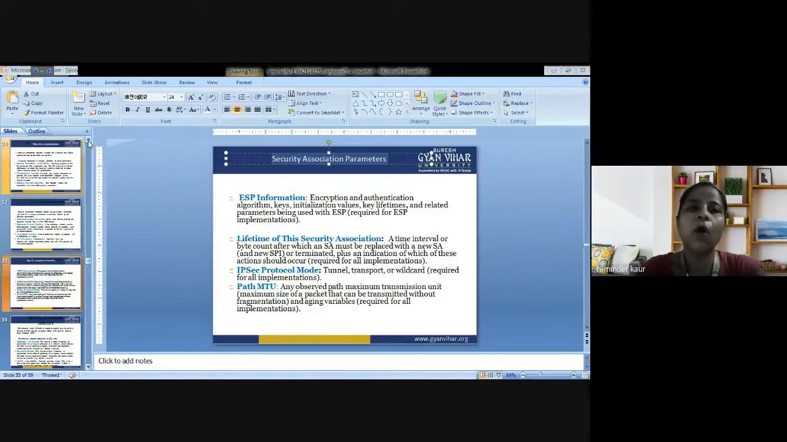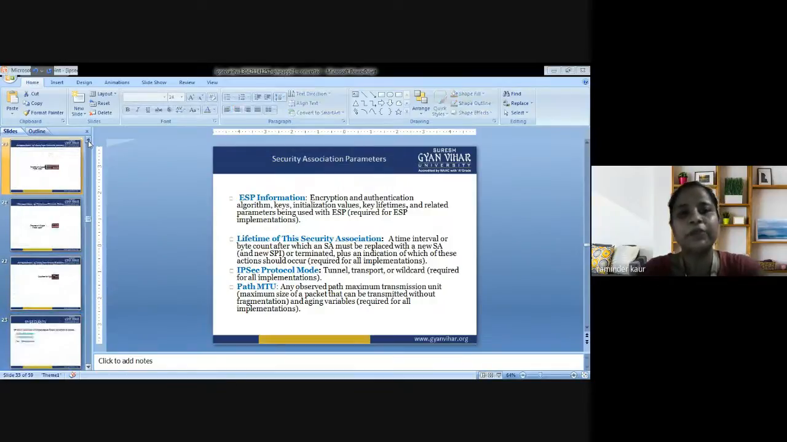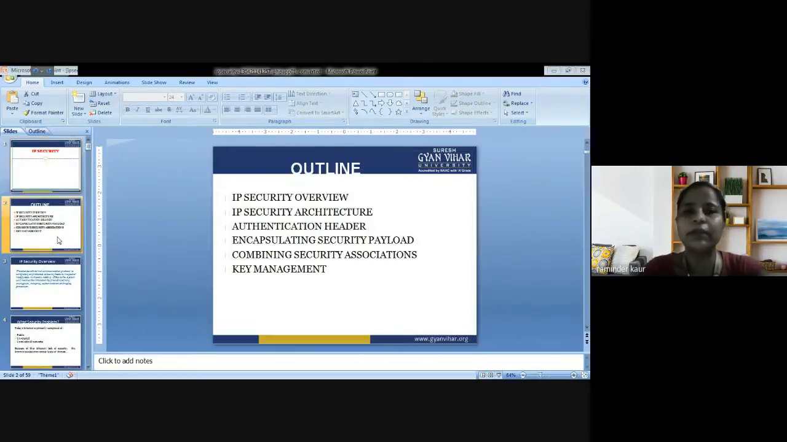So have a look at all these slides that have been discussed so far. I think I have discussed a lot about IP security today. You are supposed to have a look at the IP security overview, IP security architecture, authentication header, encapsulating security payload, combining security associations, and key management. So all the topics have been covered so far. Have a look at all the topics one by one.